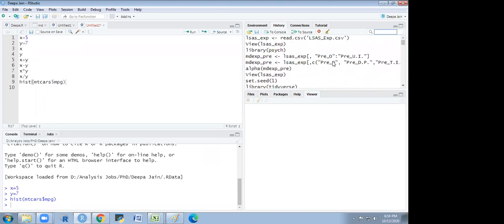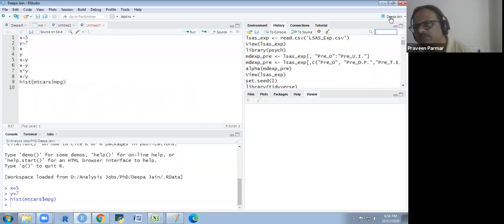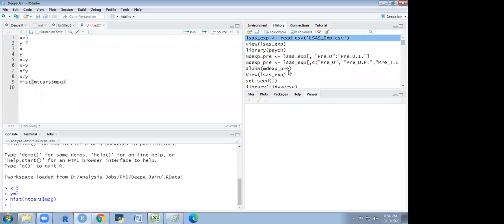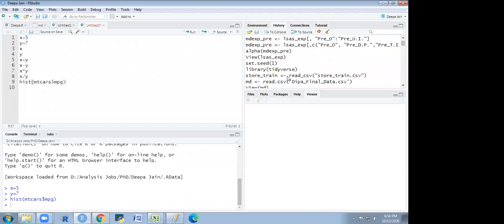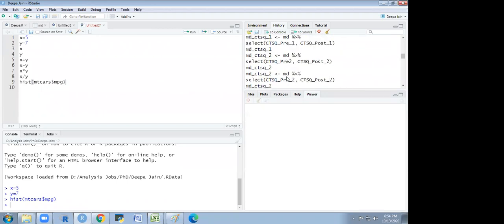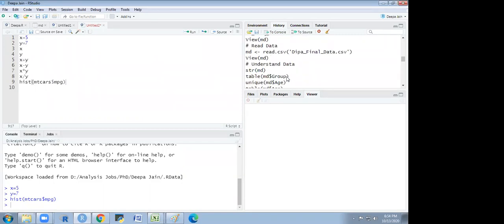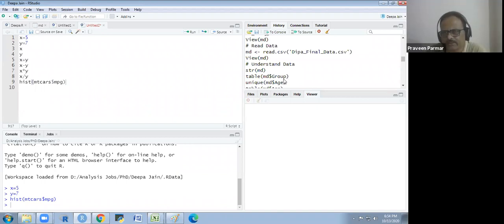So how long will it be stored? Since how many days? It is in this project. I will explain tomorrow how to create the project. The project commands are here from first to last. Not by the day. Suppose I'm continuously working on RStudio for 2-3 days, so all 2-3 days of history will be stored. From the initial start of the project, you will get the history from first to end here.